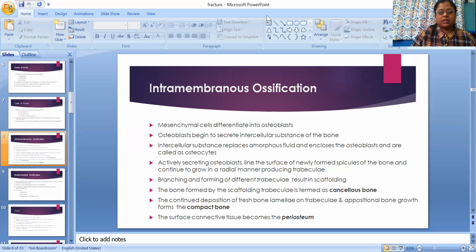The continued deposition of fresh bone lamellae on trabeculae and appositional bone growth form a compact bone. The surface connective tissue becomes the periosteum.